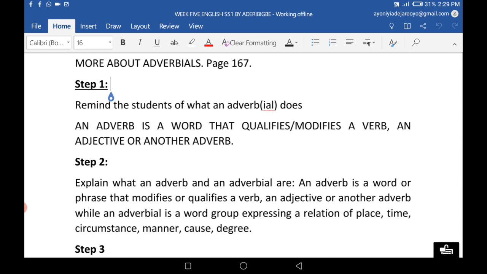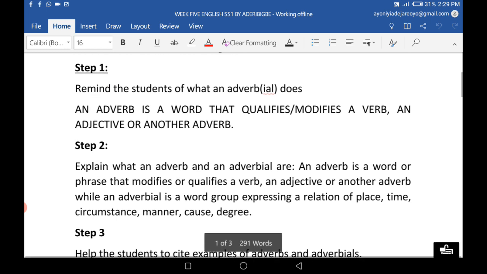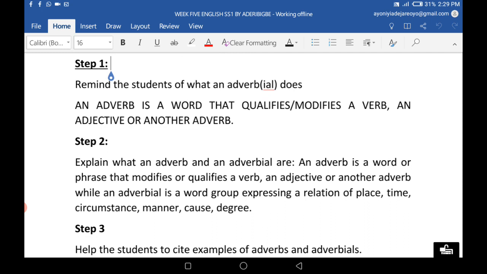It describes in detail. It makes you know better. That is the meaning of qualifies or modifies. So an adverb will qualify or modify a verb. An adverb will qualify an adjective or an adverb. That means you can have two adverbs in a sentence, one qualifying the other. Do we get that clear now?